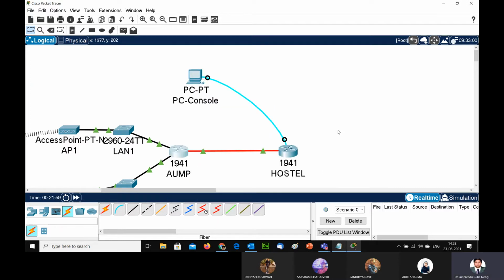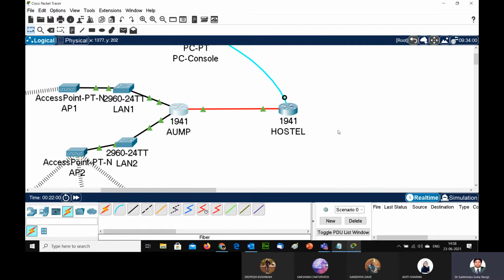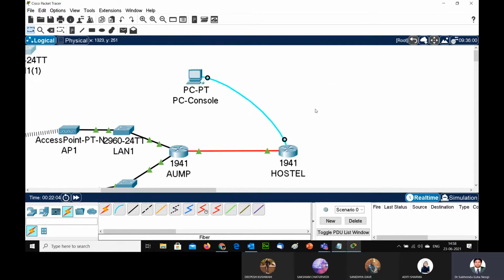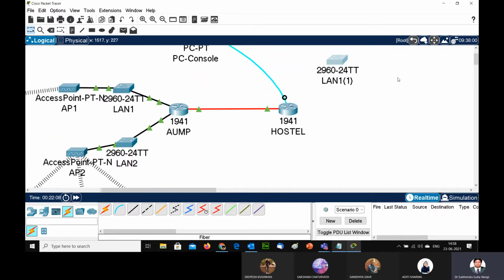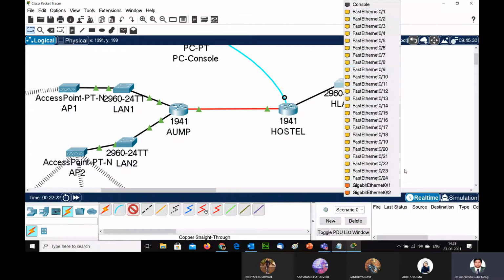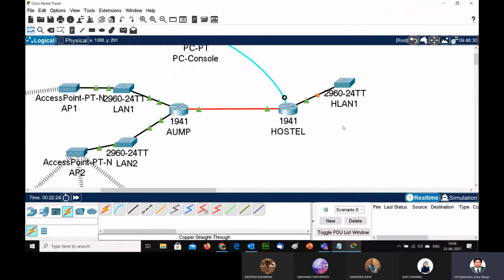Now I can also create this, for example, this is the hostel LAN. I change its name to hostel LAN, HLAN1, and I just have to make a configuration from gigaport 0/0 to gigaport 0/1, and similarly